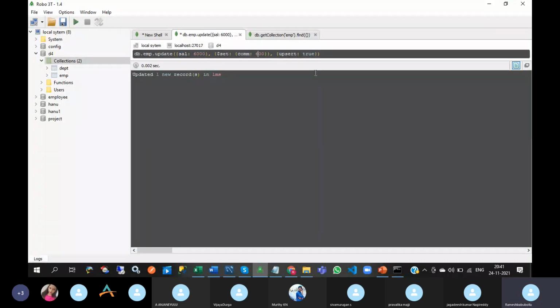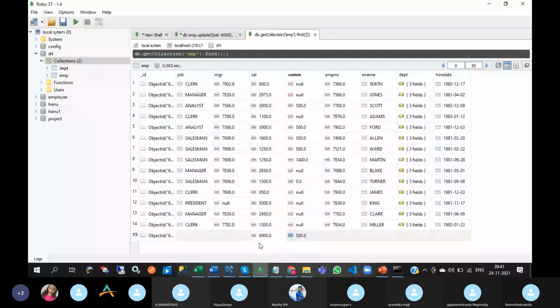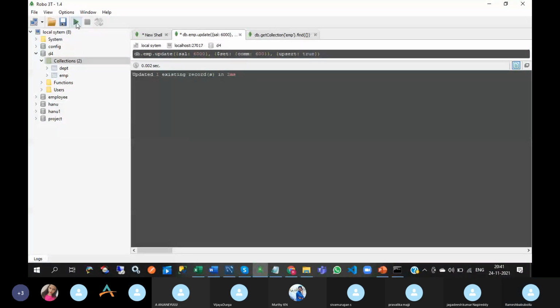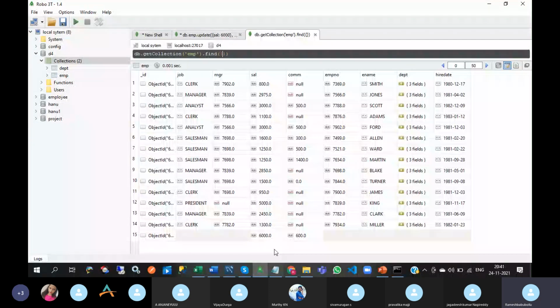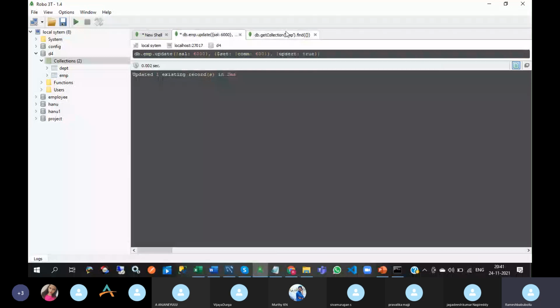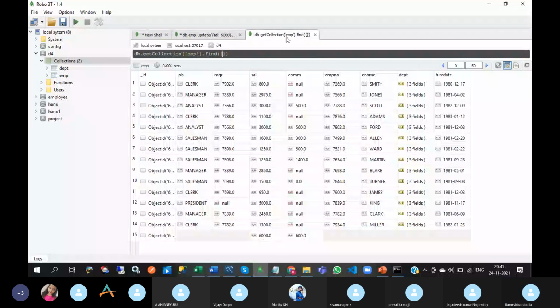That's why 6,000 has been inserted, with only the salary and commission fields. Now 6,000 is available. If you execute this again, it will not insert, but will update the commission of salary 6,000 with 600. That is upsert.